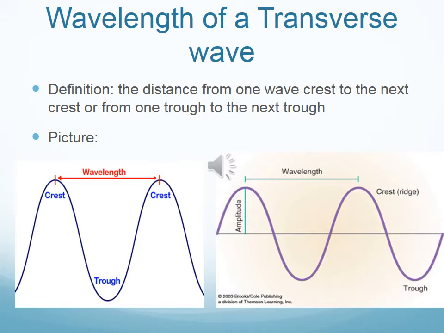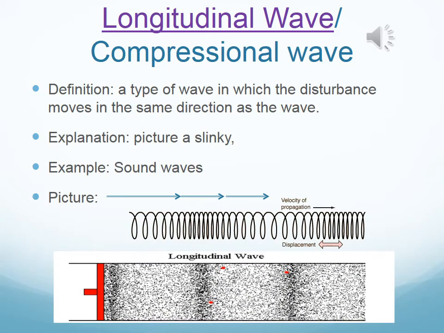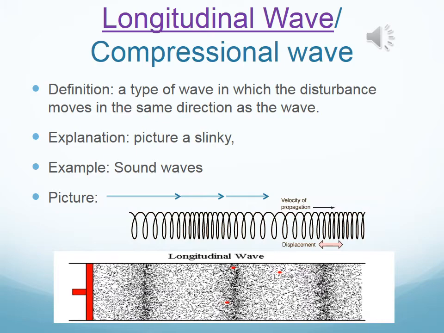The next property we're going to talk about is wavelength. Wavelength is basically the distance from one crest to the next, or from one trough to the next trough. However, you cannot use wavelength from crest to trough. You either have to do crest to crest or trough to trough. So you must choose which one you're going to use, the top or the bottom. Now we're going to move on to the next wave movement.